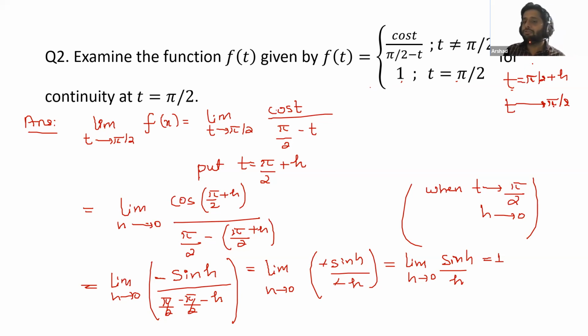But t is not equal to pi by 2, it is approaching pi by 2. So when t goes close to pi by 2, h will go close to 0. If t became equal to pi by 2, h would become equal to 0. But t is approaching pi by 2, that's why h is approaching 0. Okay, Nabil, is it clear?